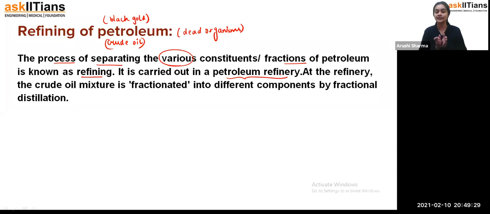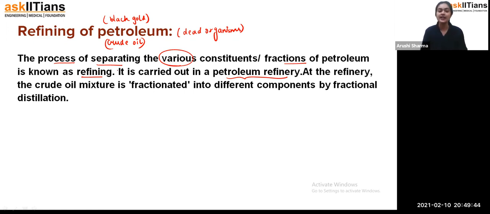A petroleum refinery is a kind of cylindrical structure, and when we pass some crude oil through it, we get some of its components. Now, how are we getting them? I'll show you one video.